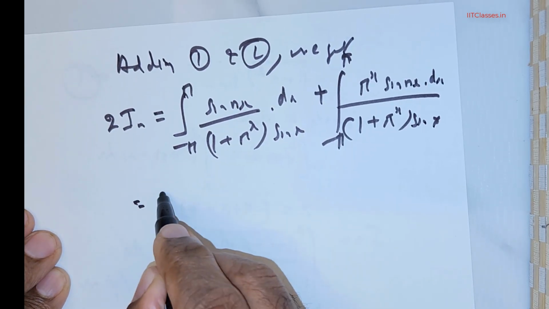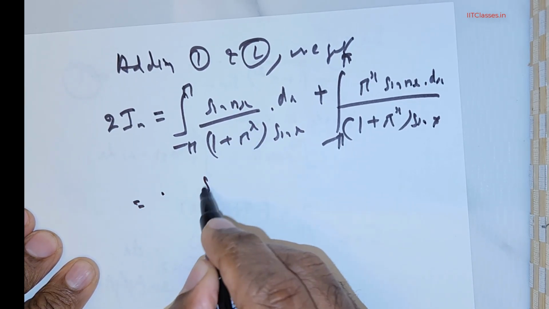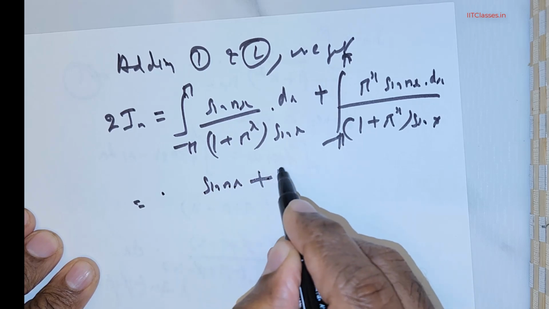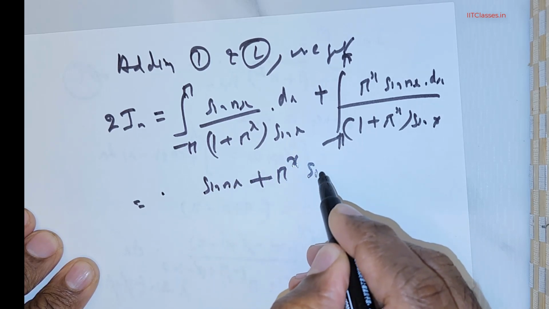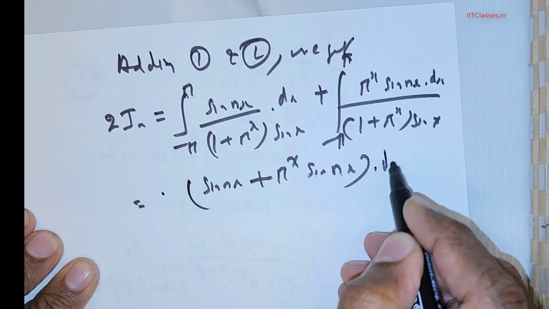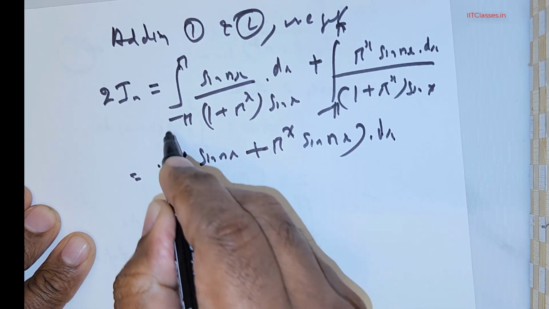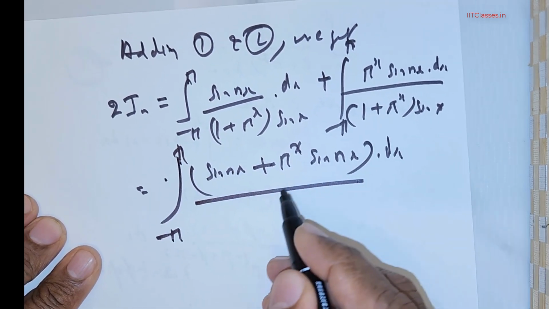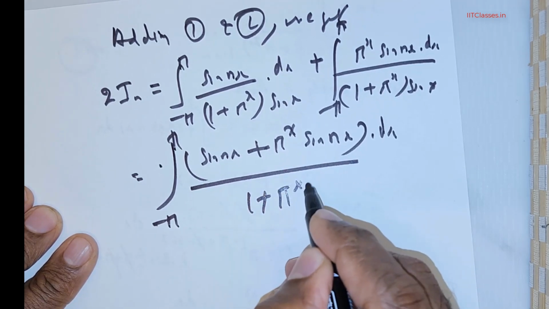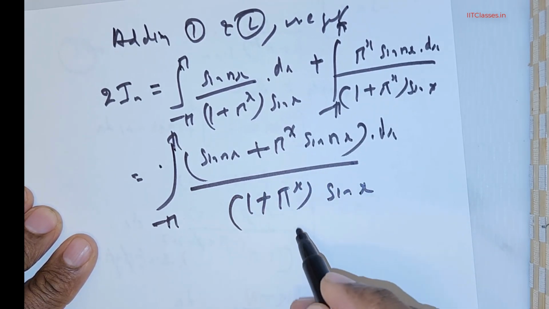So these two are added, giving me sin(nx) plus pi^x times sin(nx), over the common denominator 1 plus pi^x times sine x.